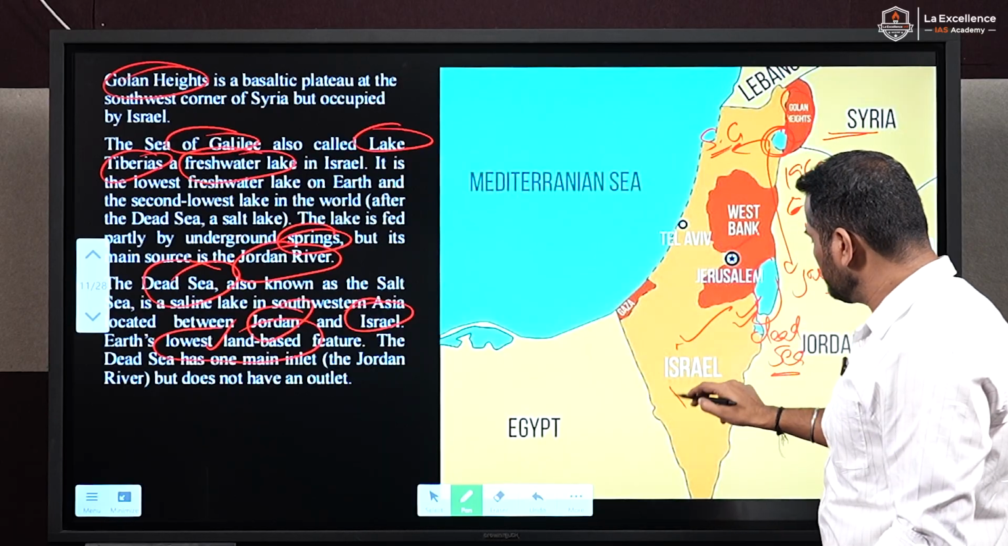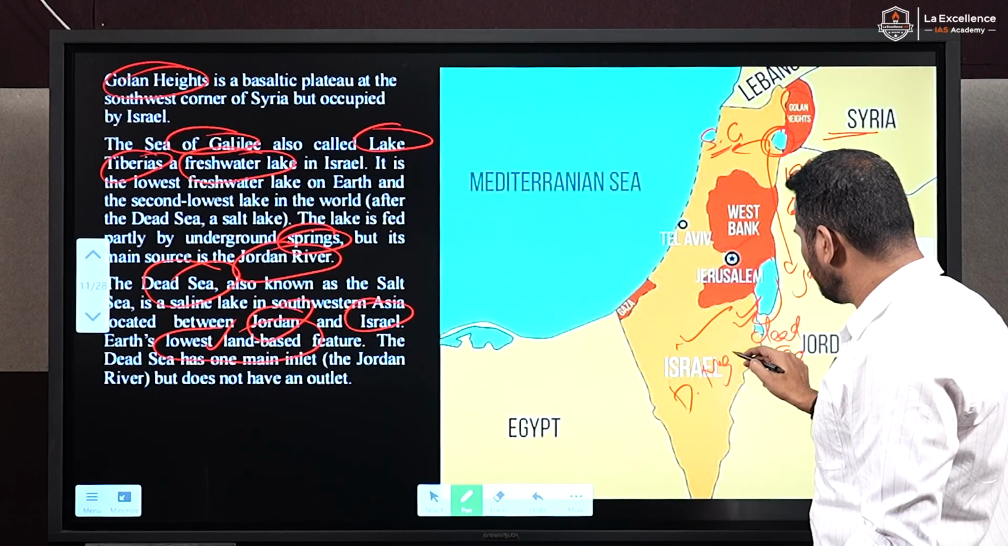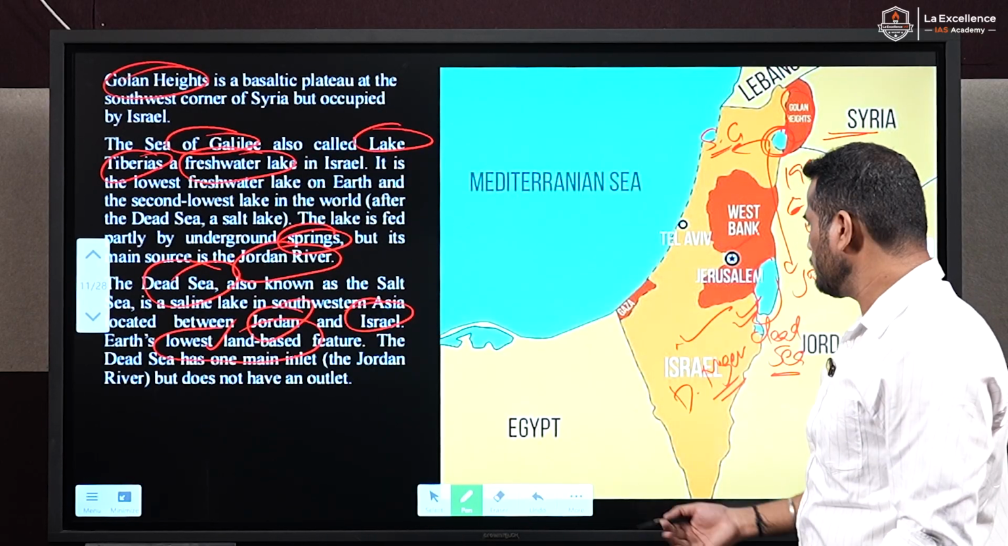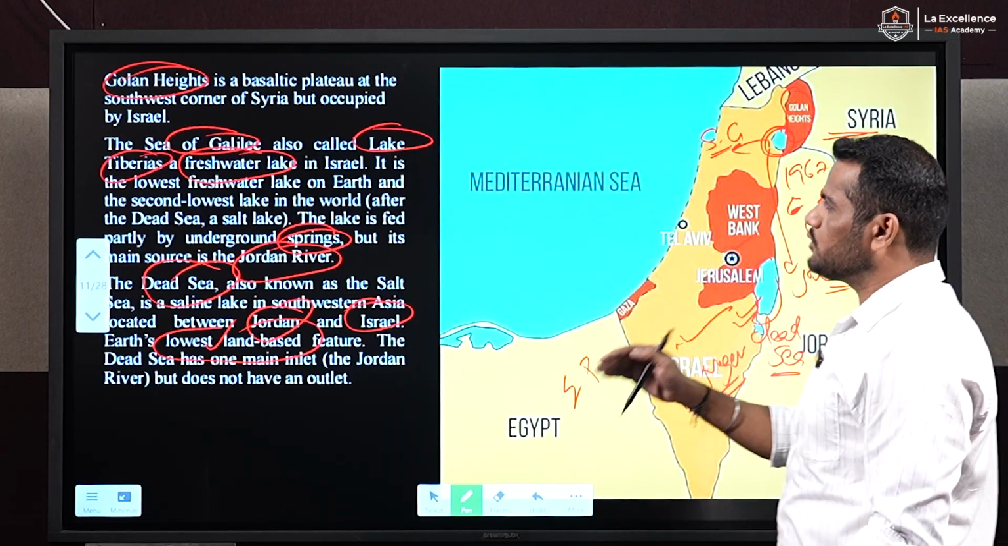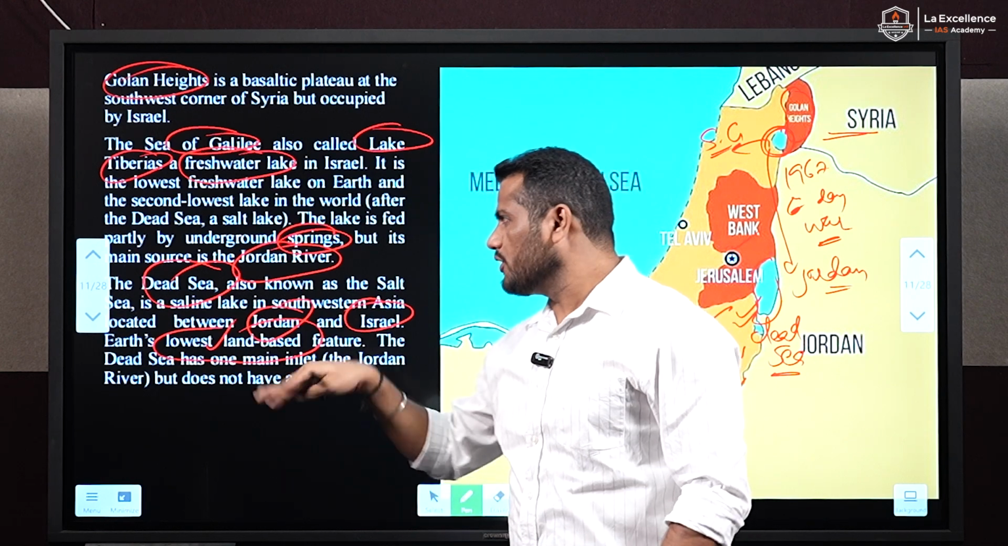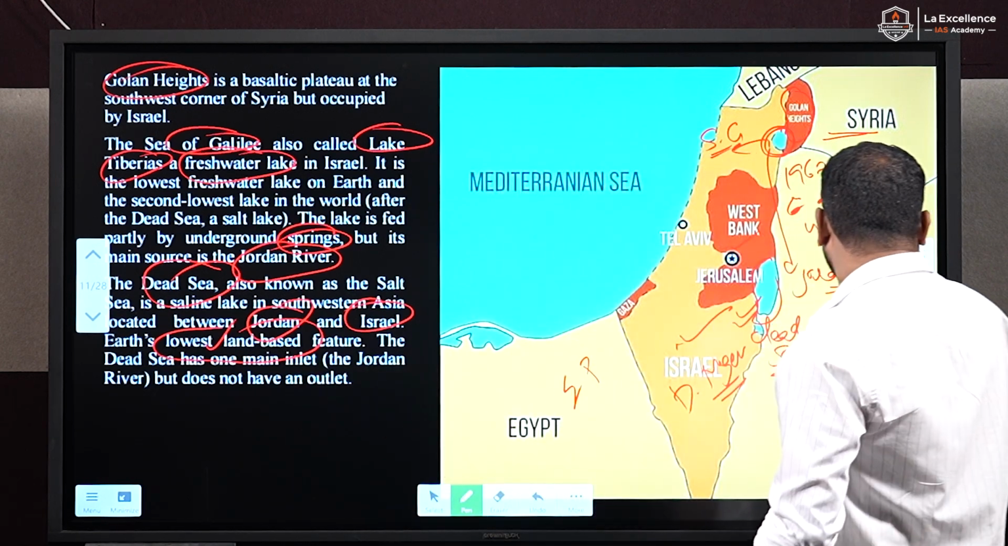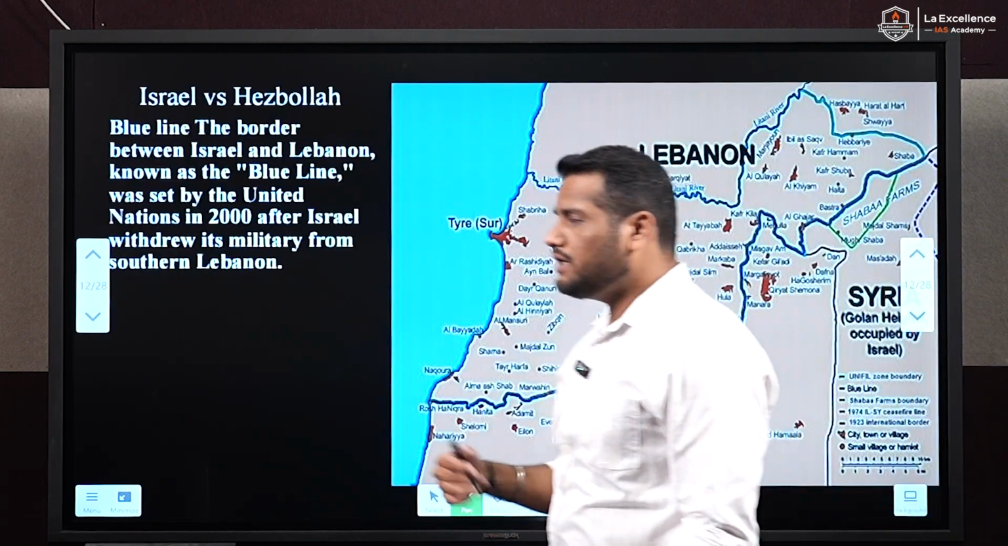This is the Negev Desert, which we mentioned in the last video also. Okay, this is not the Negev, this is the Sinai Peninsula. These are the leftover places, and we have included them in this video. Next, we'll jump into Israel versus Hezbollah.